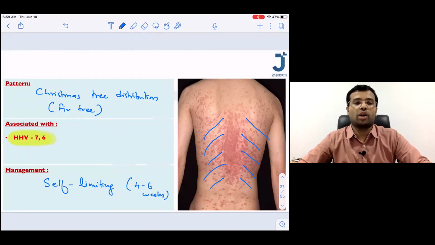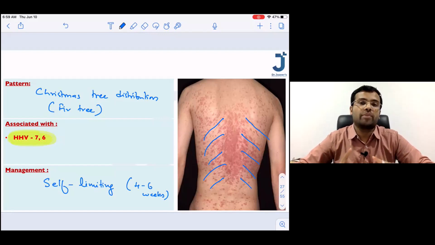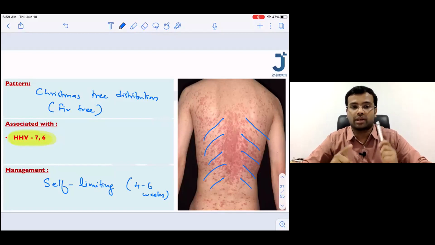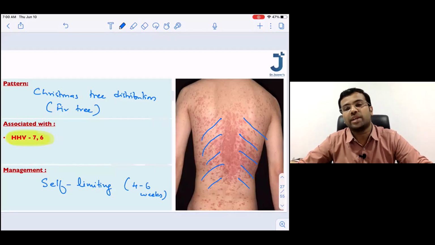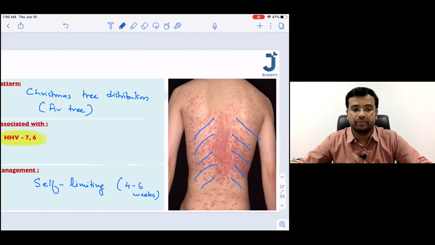Done. So this is all about a very small topic, that is pityriasis rosea. But please remember, from an MCQ point of view, you have enough questions that can be made. Christmas tree distribution, collarette type of scales, hanging curtain sign, Herald patch, all these are important. And remember, the associated infection is HHV7 and HHV6.